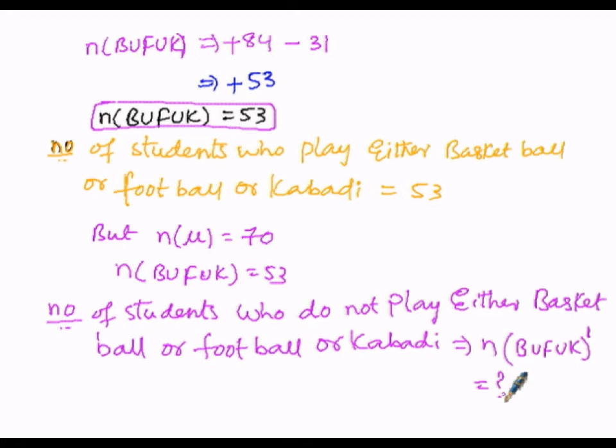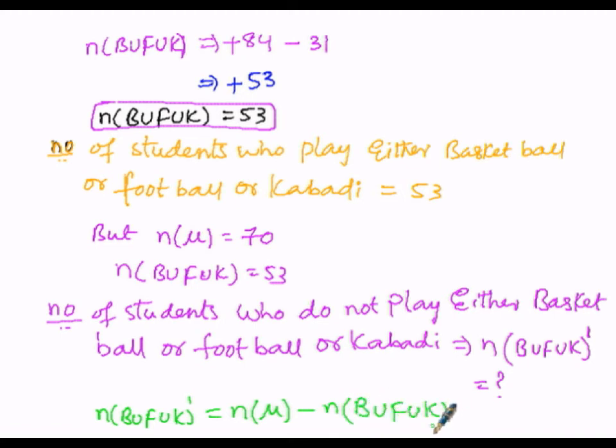So here we can write it as n of B union F union K whole dash is equal to n of mu minus n of B union F union K. From the universal set we have to subtract those who play basketball or football or kabaddi.